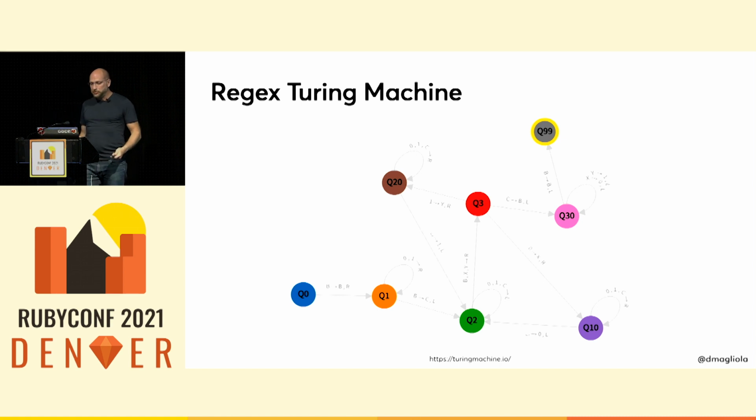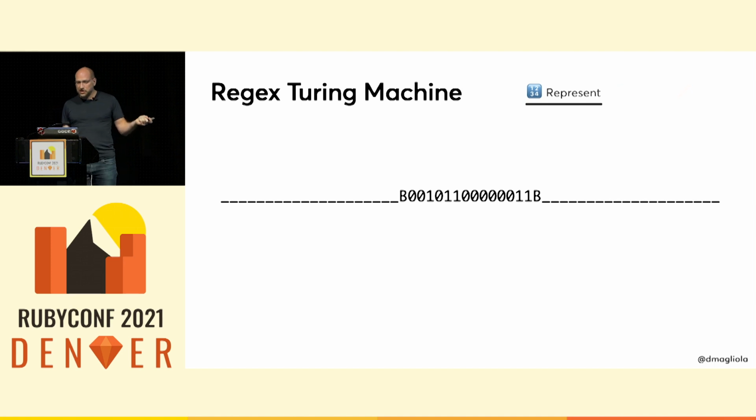And so, just like before, let's see how we represent this data. Let's imagine that this is our tape. This has the input data in it, the string of zeros and ones between the 2 Bs. Those 2 Bs are like end markers. To run a Turing machine, we need to keep track of 3 things. First, the data on the tape, that's there. Next, we need to know where our head is. What's the tape position that we're currently reading and writing?